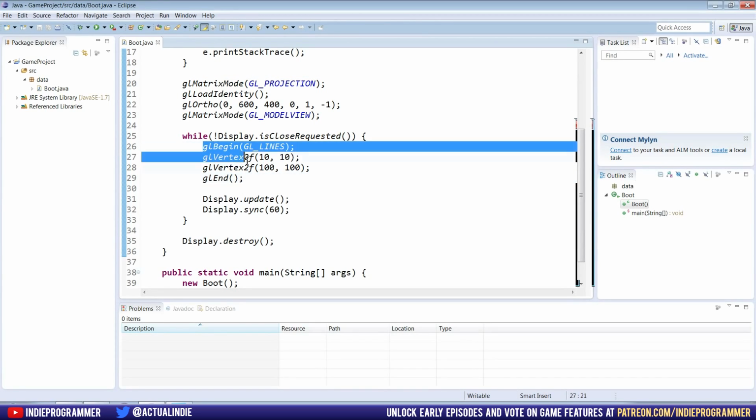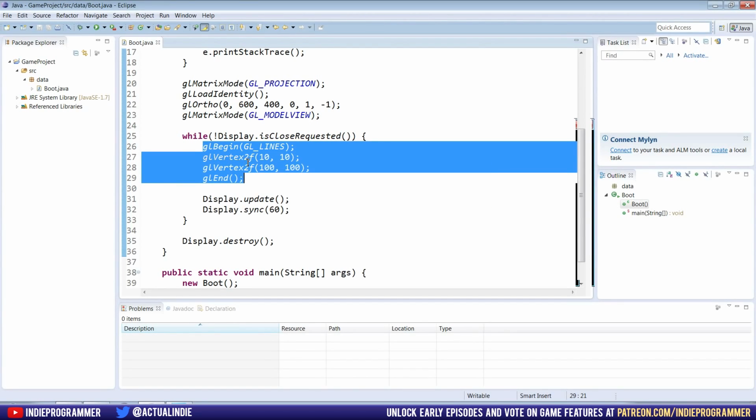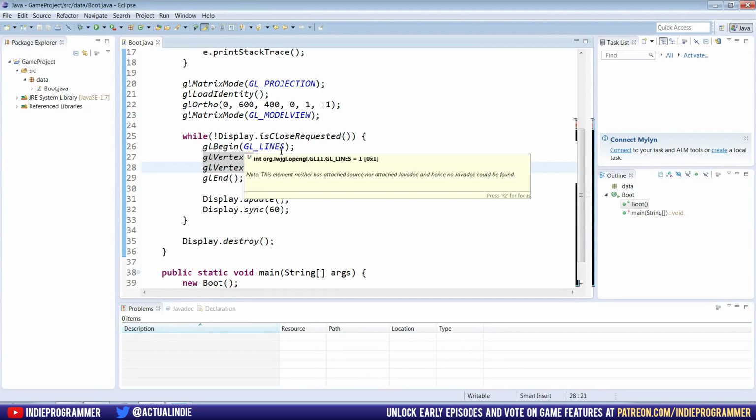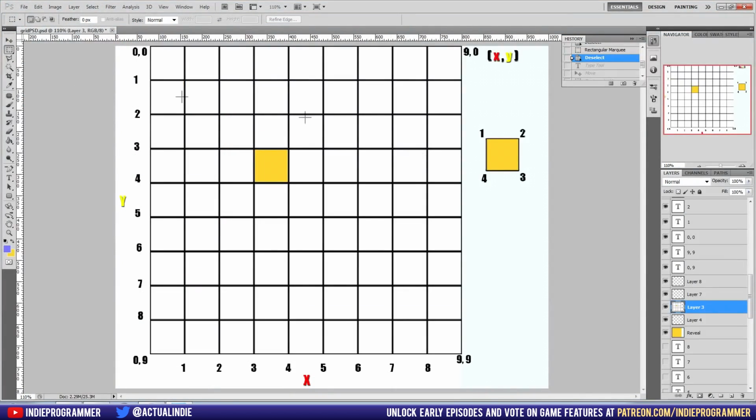So you can see last time when we made a line, it had a very simple order of operations. We said we're going to begin drawing the line. We gave it the vertex for the starting point, which was 10, 10, and the vertex for the ending point, which is 100, 100, and then we ended the line. So I whipped up a little grid here, and this might be kind of a review for some of you, but just bear with me here.